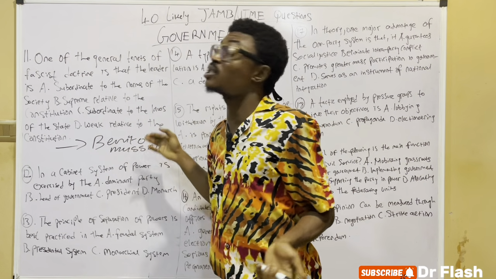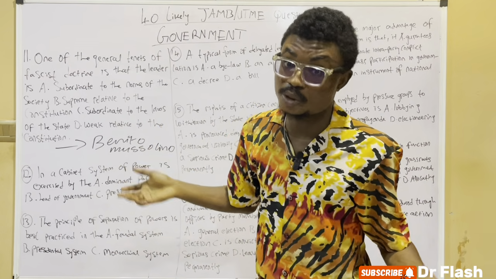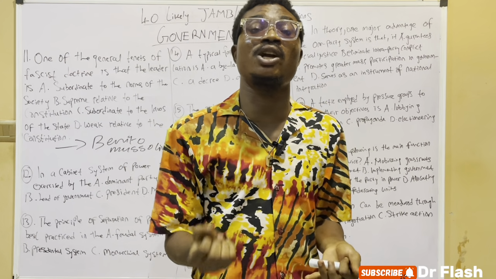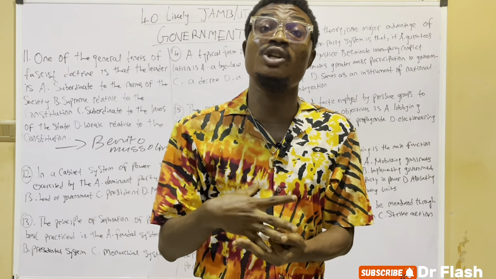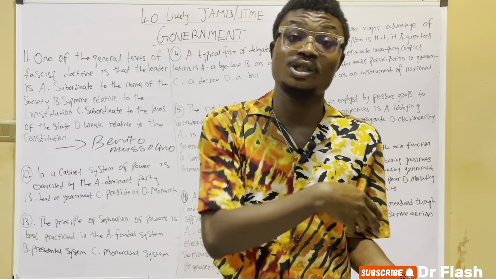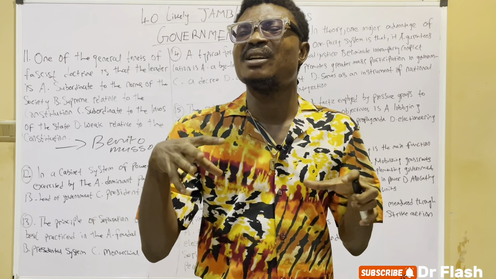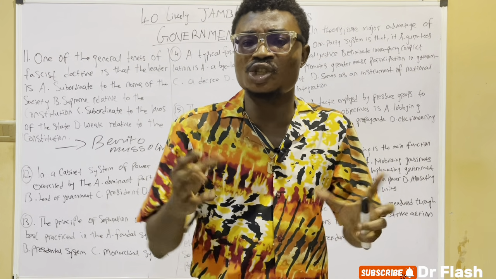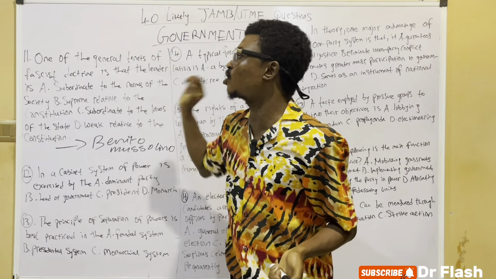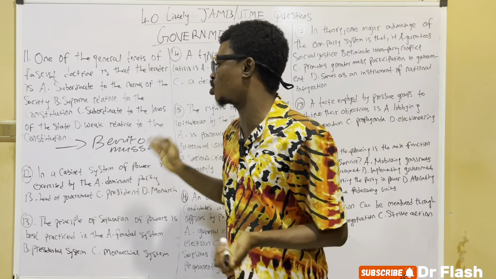Fascist doctrine is weak related to the constitution? No. Because in this country, for instance, decrees are not superior to the constitution. Rather, the constitution is superior to decrees. But in a fascist government or in a dictatorial government, it is superior relative to the constitution. A fascist government believes in being superior relative to the constitution.